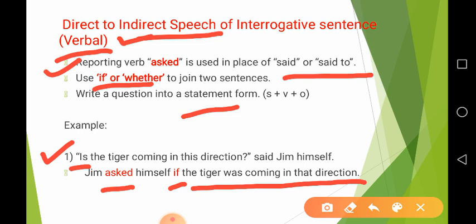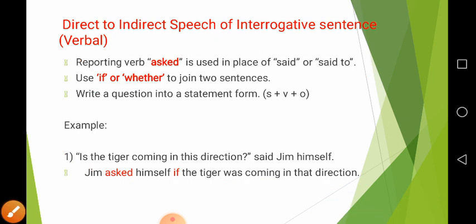Here you can see the subject after if, after the connector, the tiger is the subject. So, the subject is taken first. In a verbal question, there is a helping verb first, but in the answer we use the subject first. So, the indirect speech of "Is the tiger coming in this direction" is like this.